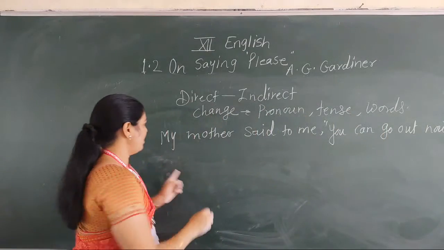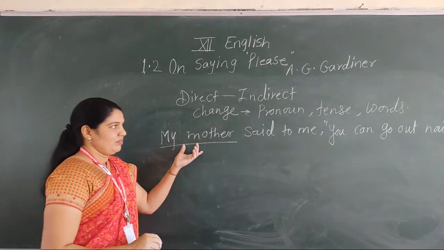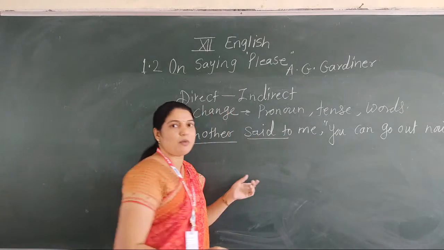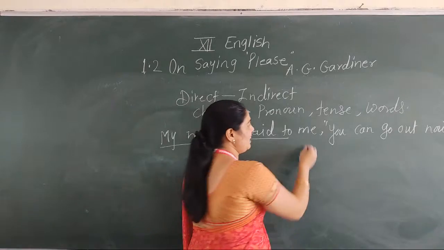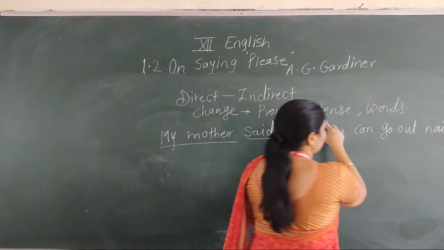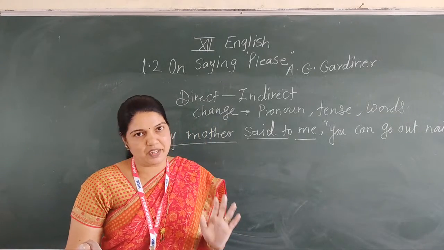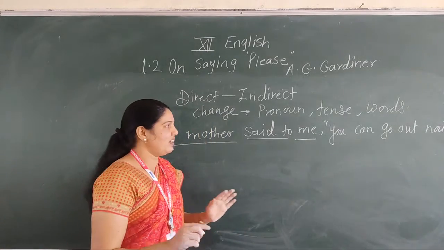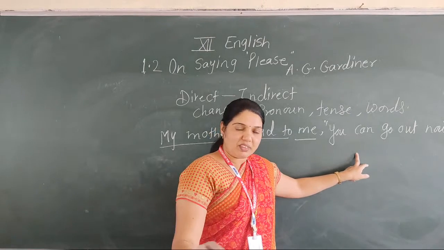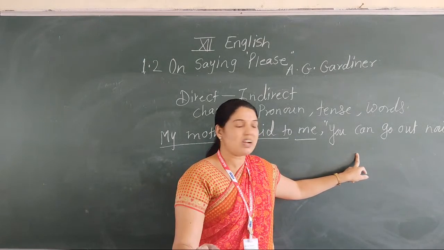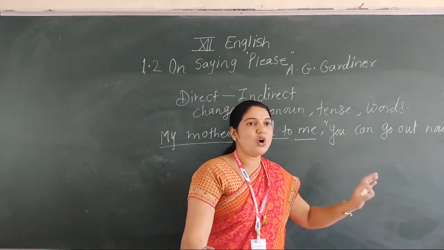Now first of all, see: my mother, this one is the reporter. Said to is the reporting verb. Then me is the listener, and the sentence which is in double inverted commas. It's called reporting speech. Now here, find out the type of the sentence in double inverted commas. Here the sentence is you can go out now.